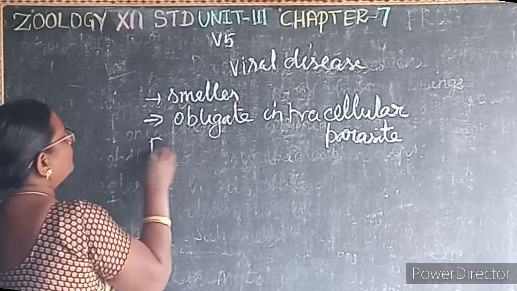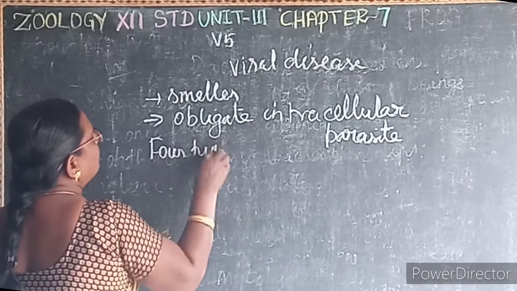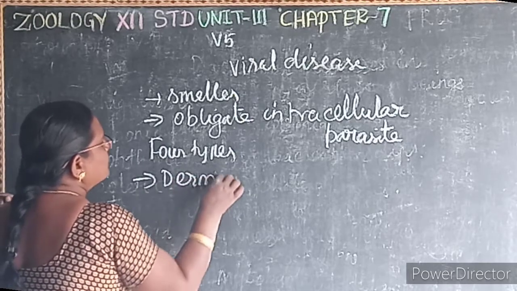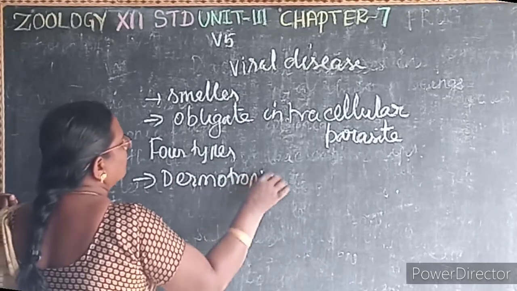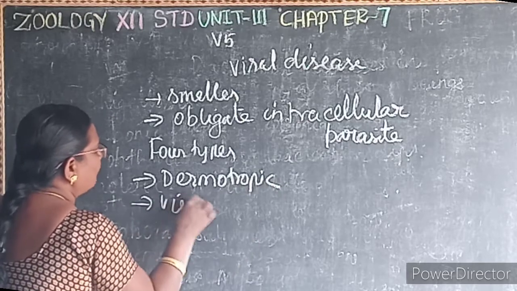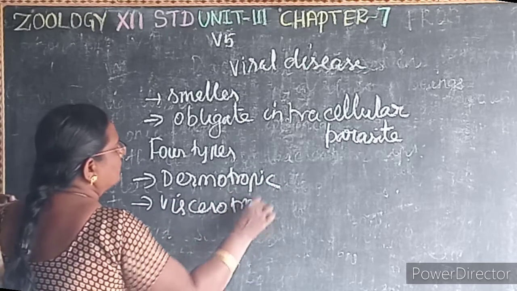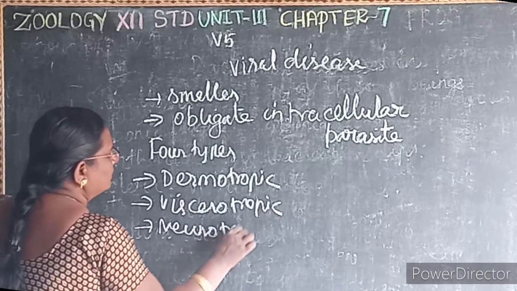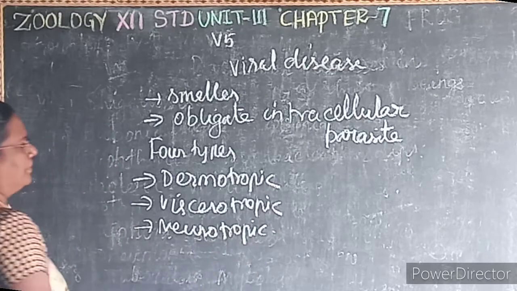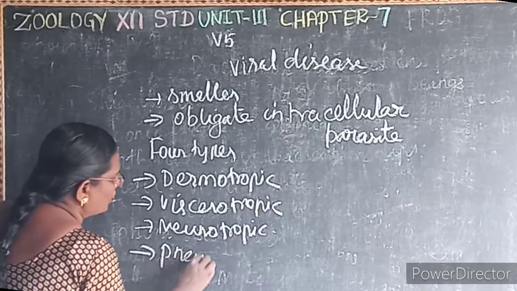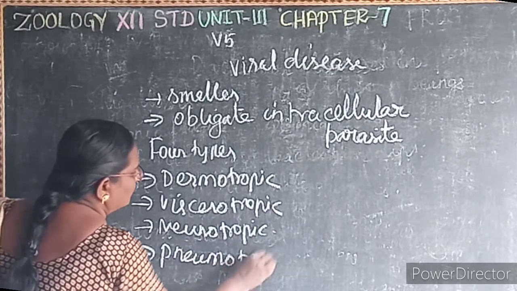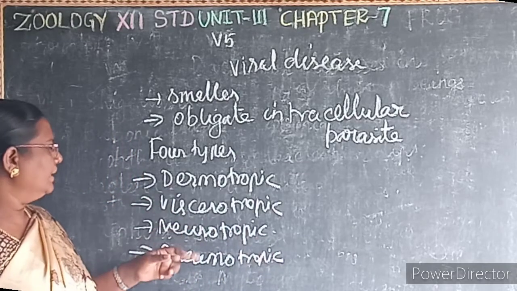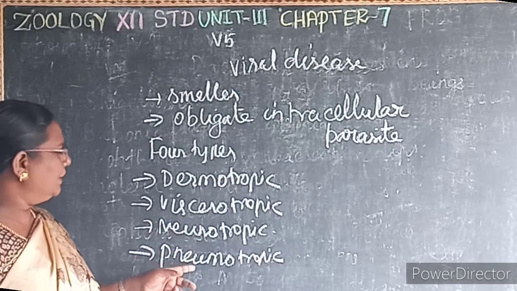There are 4 types of viruses. The first one is dermotrophic. Then viscerotrophic. Then neurotrophic. And pneumotrophic. So what are the 4 types of viruses? Dermotrophic, viscerotrophic, neurotrophic and pneumotrophic.